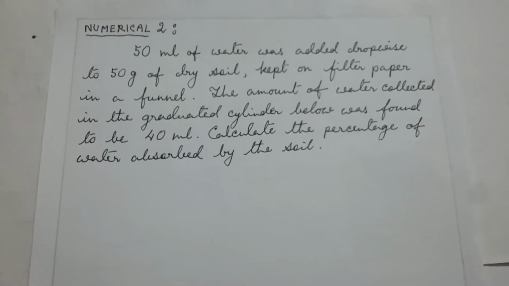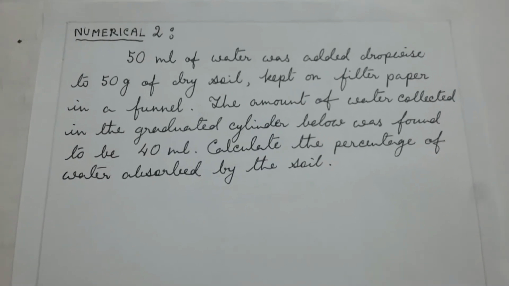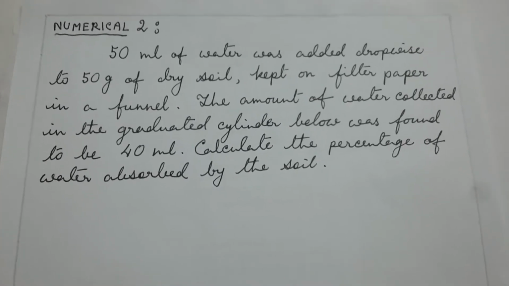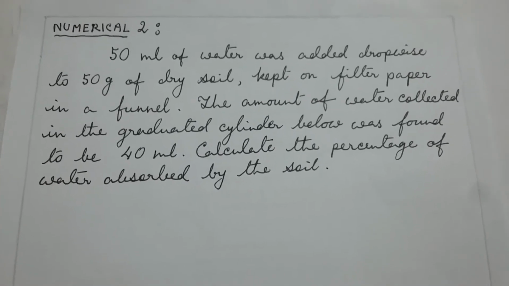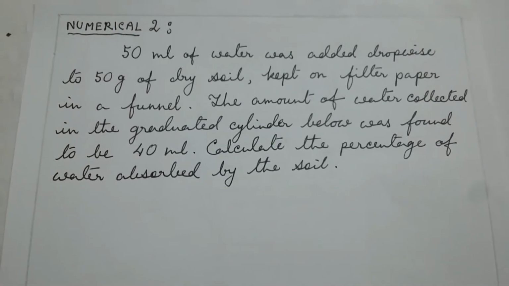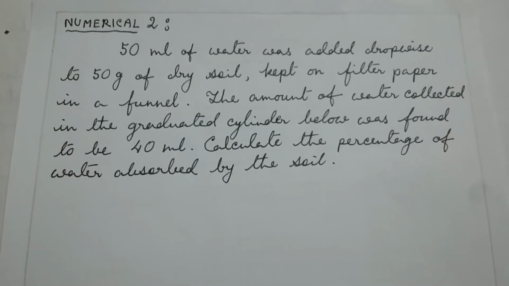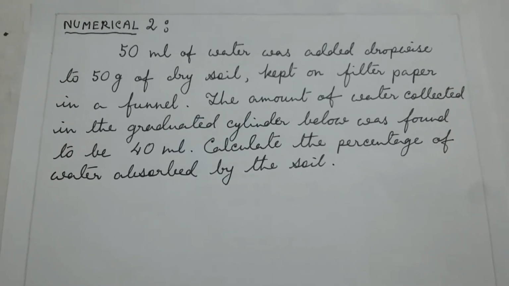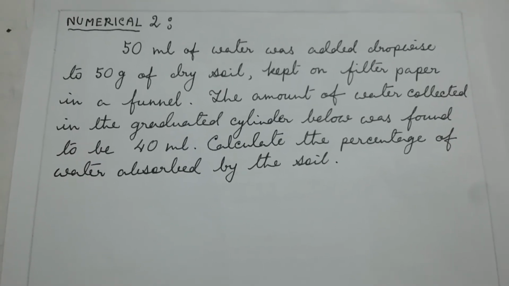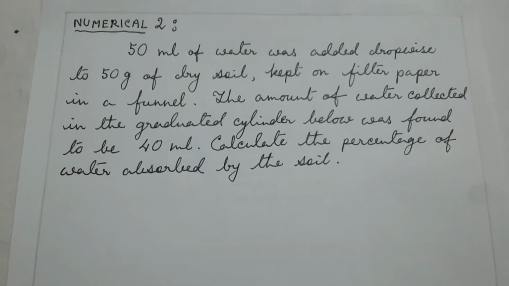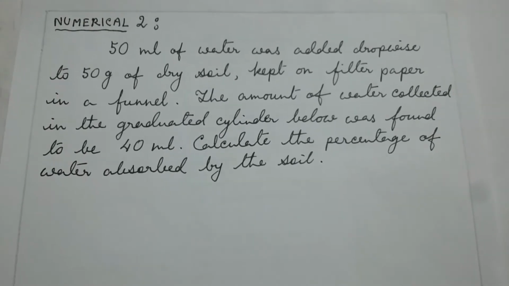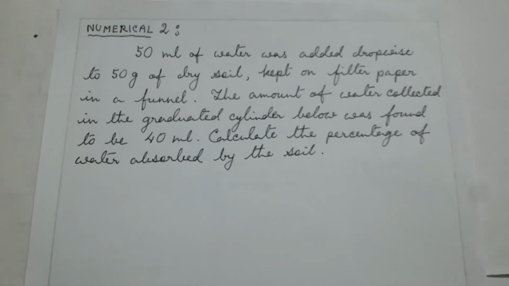Now, the numerical 2. That is how to calculate the percentage of water absorbed by the soil. So, what is the numerical? 50 ml of water was added dropwise to 50 gram of dry soil, kept on filter paper in a funnel. The amount of water collected in the graduated cylinder below was found to be 40 ml. So, what is the percentage of water absorbed by the soil?